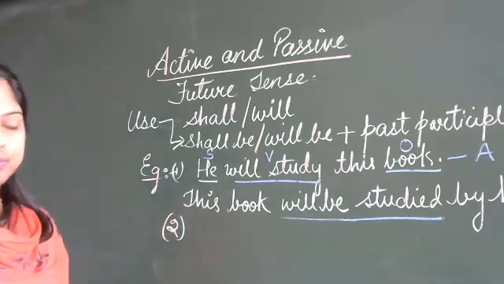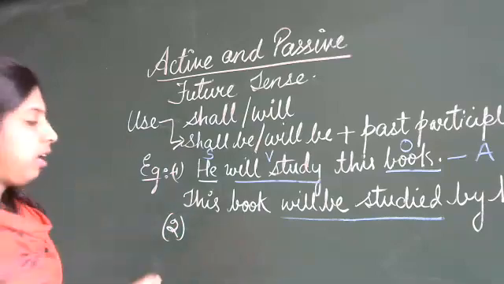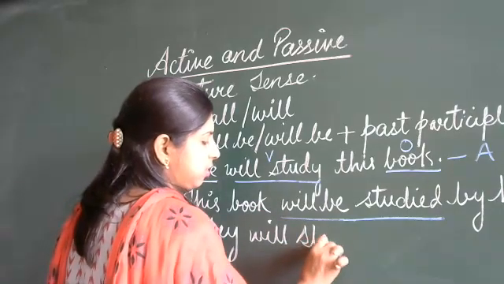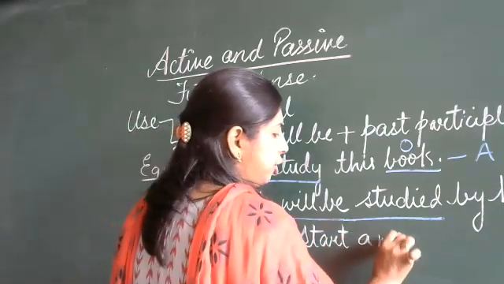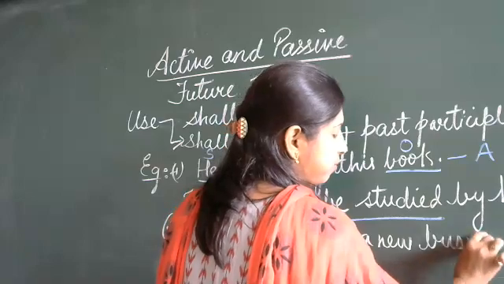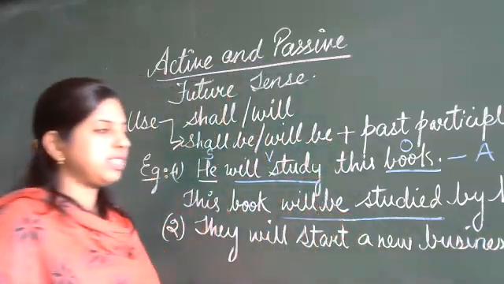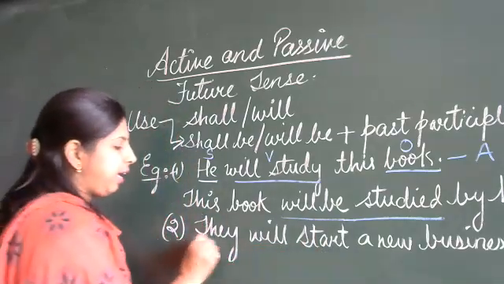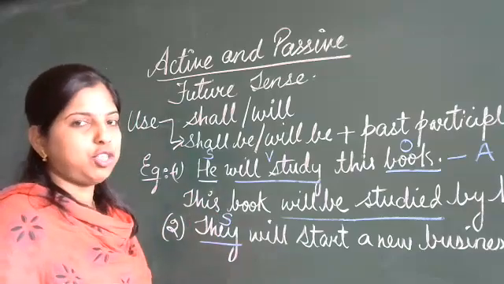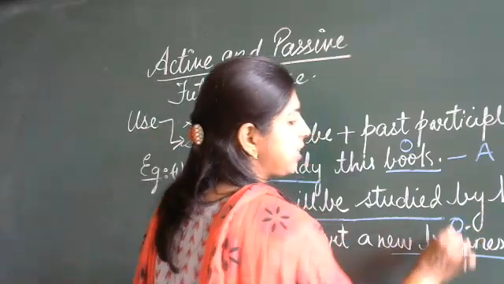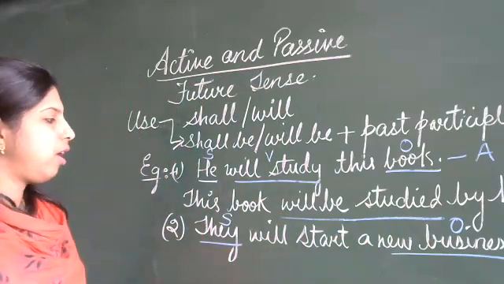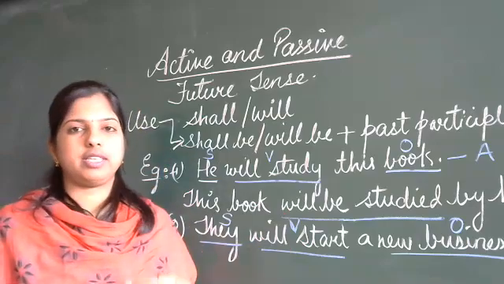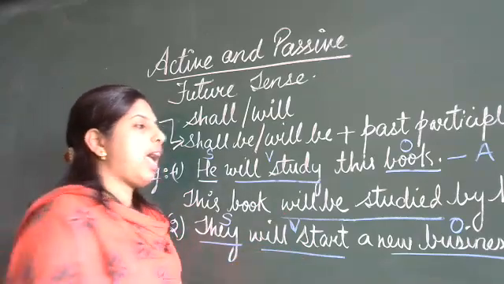One more example I'll give you. They will start a new business. Okay, this is the sentence. They will start a new business. Now, here, they is a subject. New business, it is an object, or only business you can say. Will start, this is a verb. Which tense is it? It is in future tense, simple future tense. And it is in active voice.